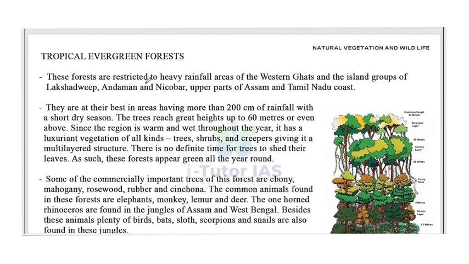These forests are restricted to heavy rainfall areas of the Western Ghats and the island groups of Lakshadweep, Andaman and Nicobar and the upper parts of Assam and Tamil Nadu coast. Okay, so these forests are mainly in the Western Ghats and the island groups of Lakshadweep and Andaman and Nicobar, then the upper parts of the Assam and Tamil Nadu coast. They are at their best in areas having more than 200 centimeters of rainfall. So the rainfall level is more than 200 centimeter.